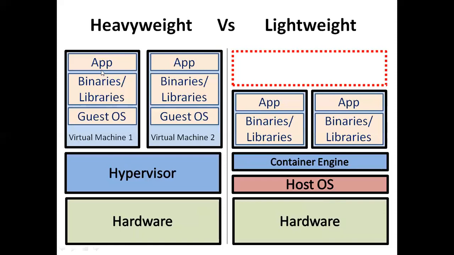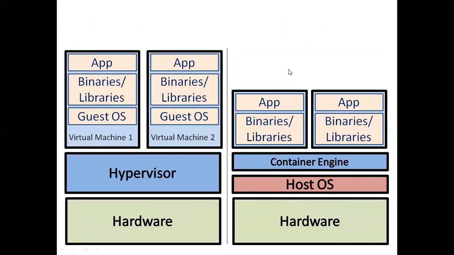Here, to run this application and binaries, you require a separate operating system. Here we require application, binaries, container engine, and a slice of host operating system. Not a full operating system, a slice of host operating system. So this is the first important difference between virtual machines and containers: heavyweight and lightweight. Now the second difference.